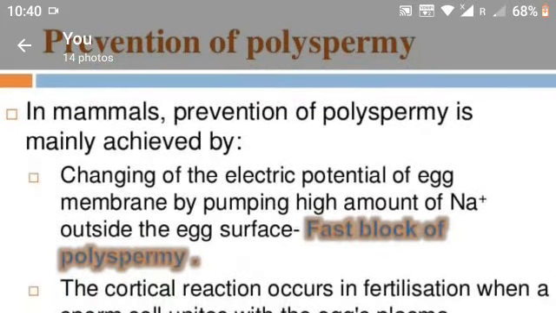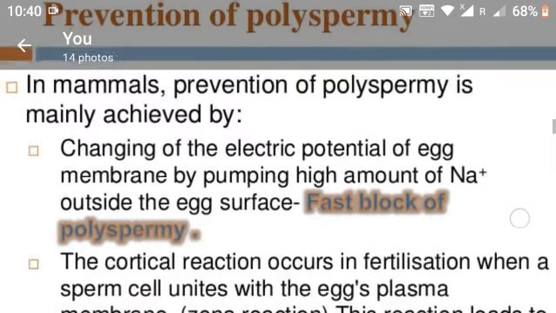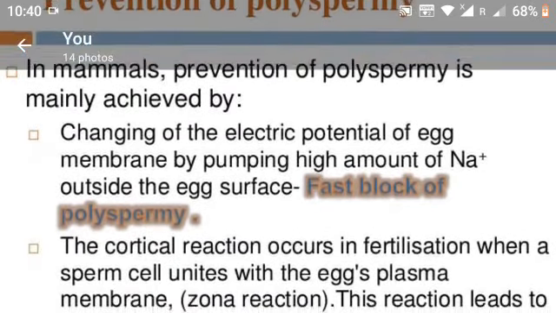In mammals, prevention of polyspermy is mainly achieved by changing the electric potential of the egg membrane by pumping a high amount of sodium outside the egg surface. This is called the first block of polyspermy.